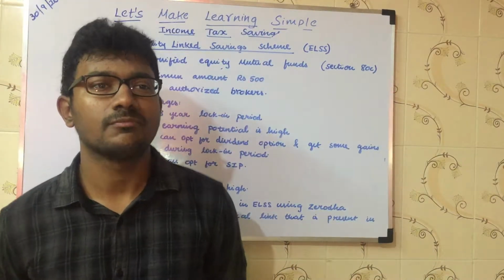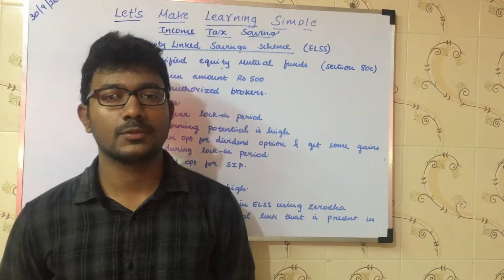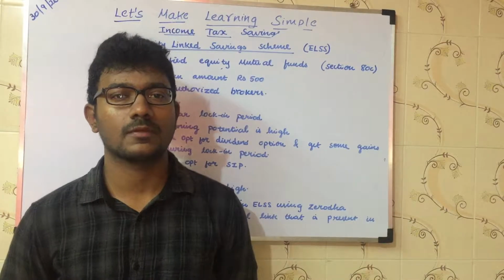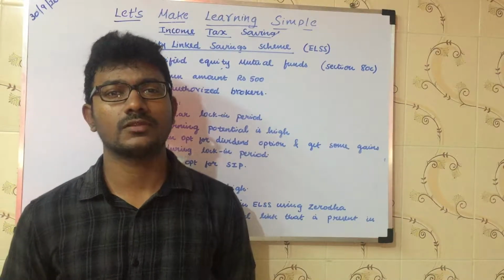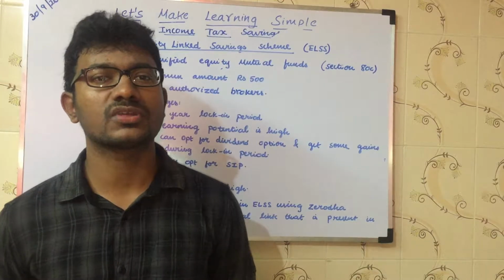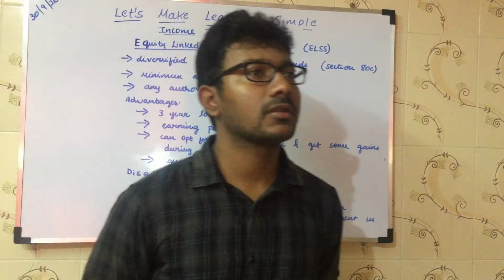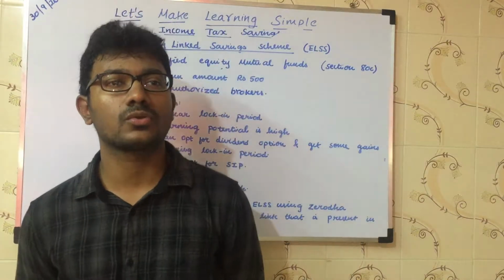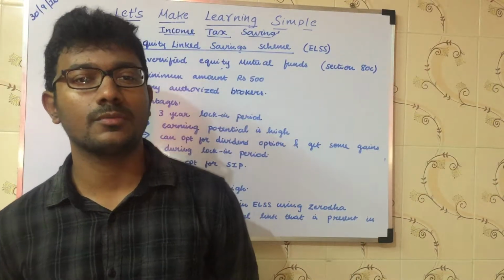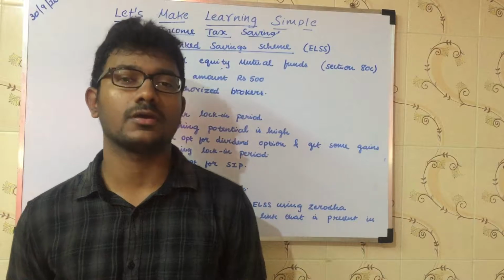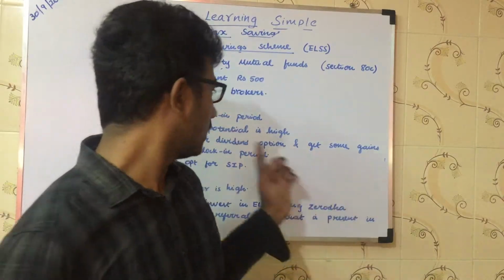You can also opt for dividends. We'll talk about dividends briefly. If a company is doing very well and earning a huge profit, the company will try to share that profit with the shareholders in terms of dividend. They divide the profit into a number of pieces. That is called the dividend.